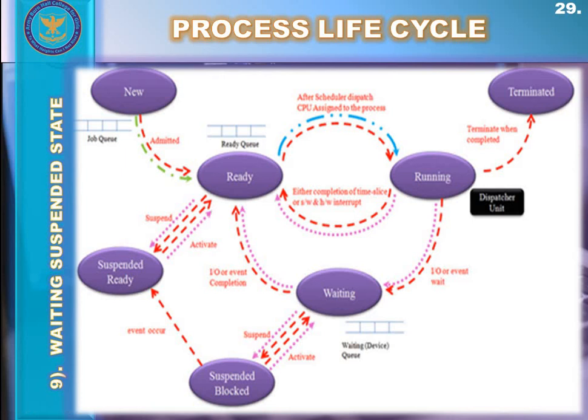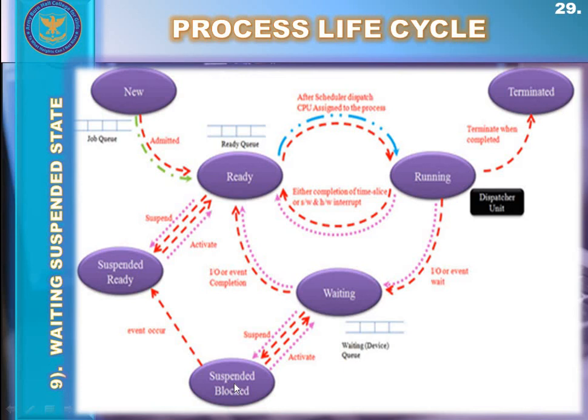We can say that the suspended blocked state or suspended waiting state is similar to the ready suspended state. The processes in the blocked suspended or waiting suspended state are actually in the secondary memory.